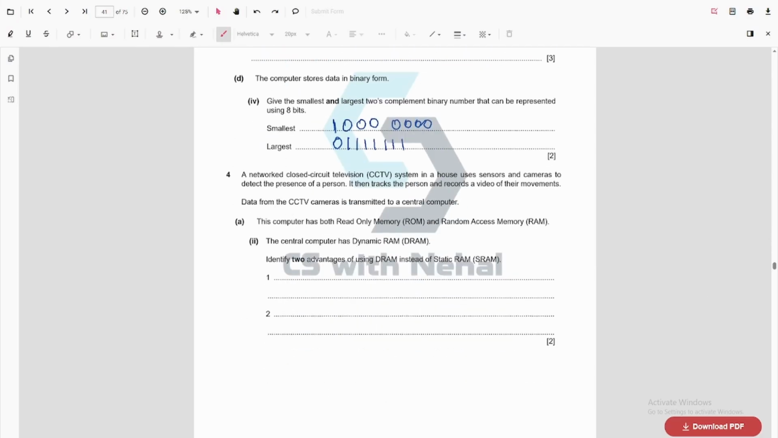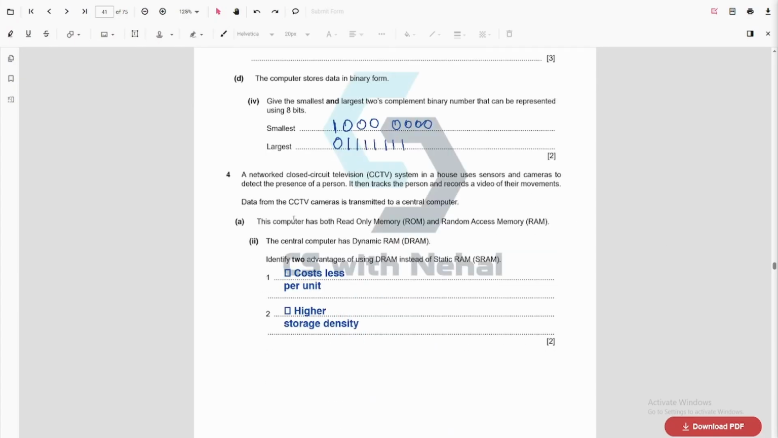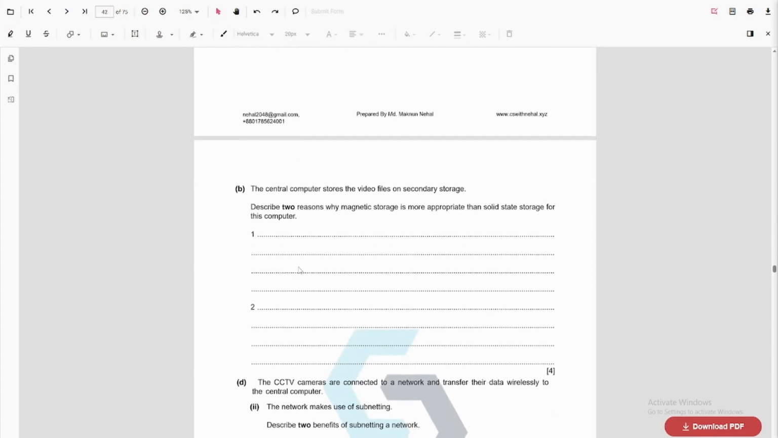Now give two advantages of using DRAM instead of static RAM. We already did this. So DRAM costs less per unit and has higher storage density. The central computer stores the video file on a secondary device. Give two reasons why magnetic storage is more appropriate than solid state storage for this computer. So the scenario here is this. This is a CCTV camera system, right? So this means we will frequently read or write data. So if we use solid state, we cannot perform as many operations as we can in magnetic storage, right? And also since this is CCTV, it will store a large amount of data. If we use an SSD, a solid state drive, then the cost will be too high.